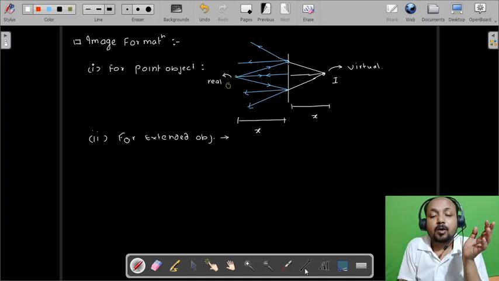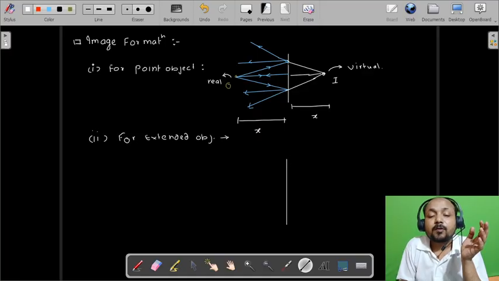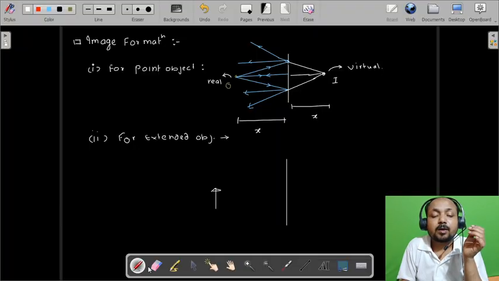Now how do we define the reflection for an extended object? Let us draw the ray diagram for an extended object. Let's say this is the plane mirror and this is an object. Now let us name it O. Now let us trace the ray diagram for this extended object.